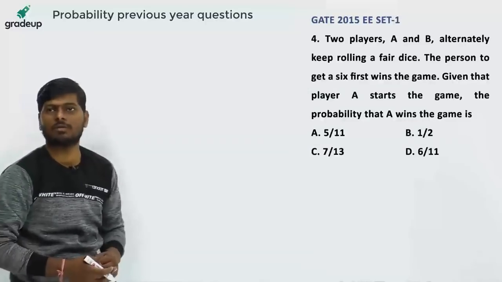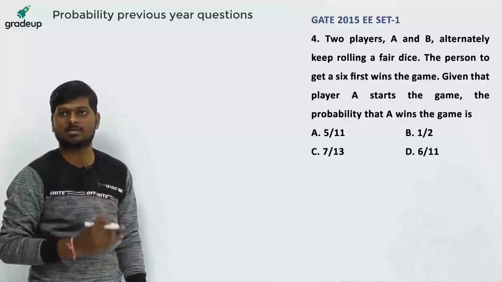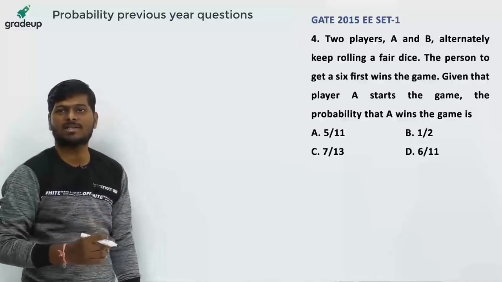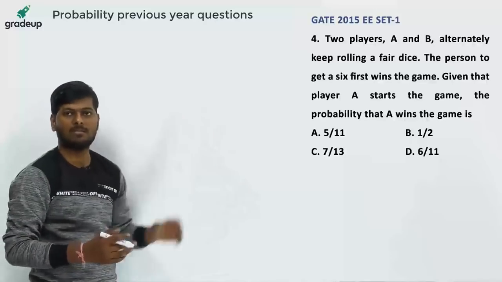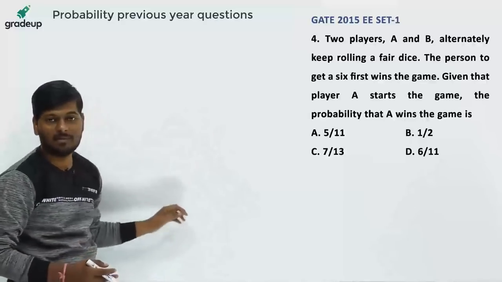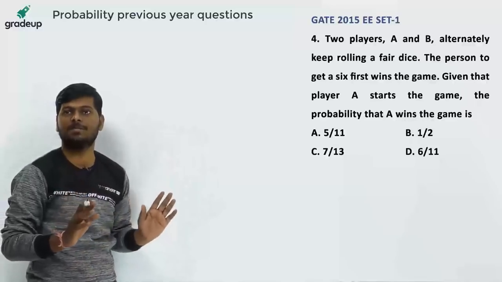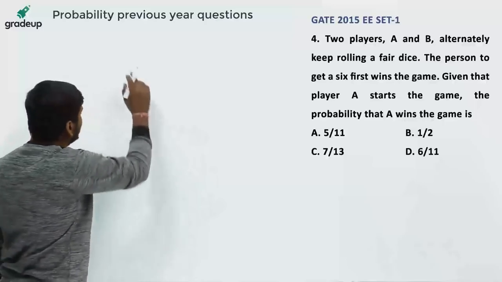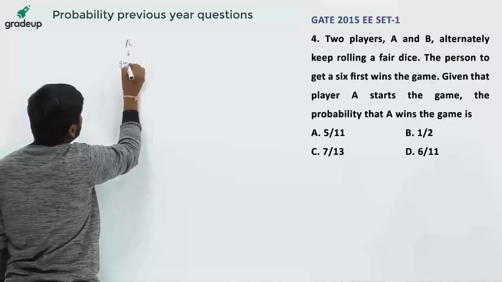Question number 4. Two players A and B alternately keep rolling a fair dice. The person who gets a 6 first wins the game. Suppose Ram and Sham are playing, and if anyone gets the 6 first, he wins the game. This is the game. Player A starts the game first.